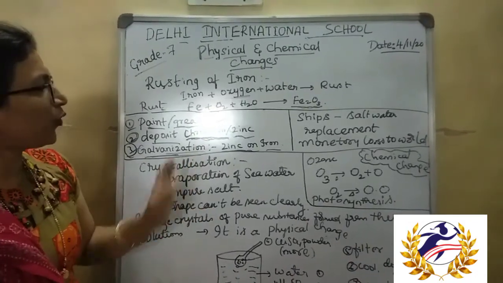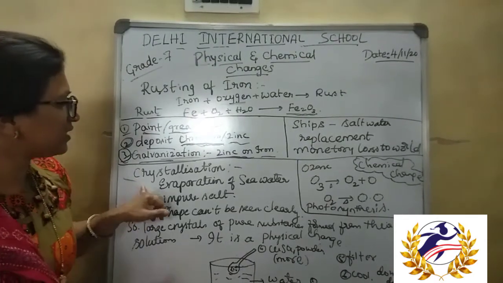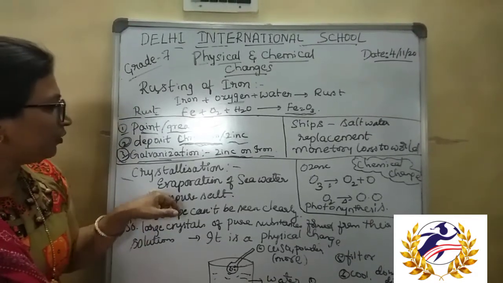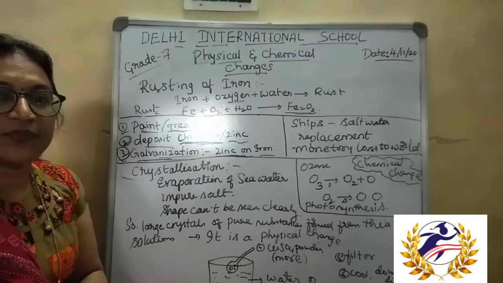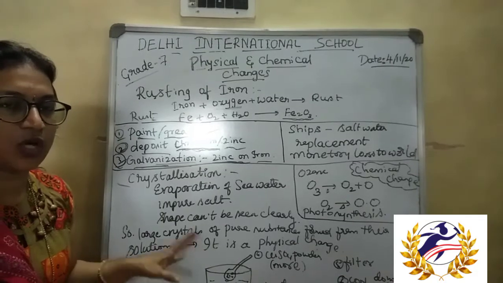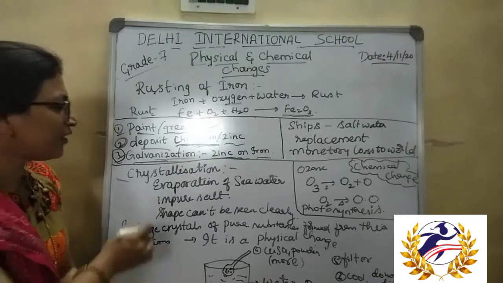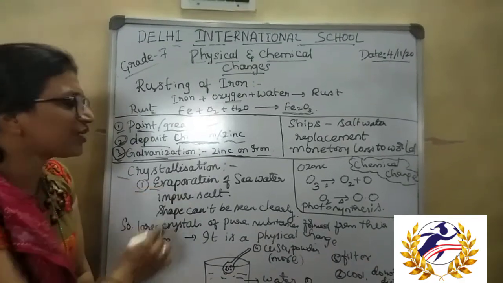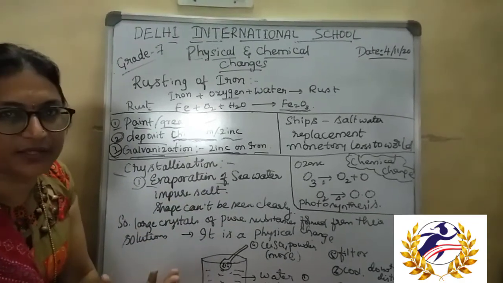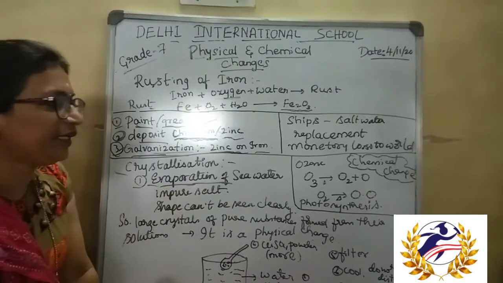So next, another process is crystallization. Okay, so what is crystallization? That is the conversion of a solution or a dissolved substance into a crystal form. Usually, evaporation of sea water gives us salt. That is a normal process by the heating of sunlight.